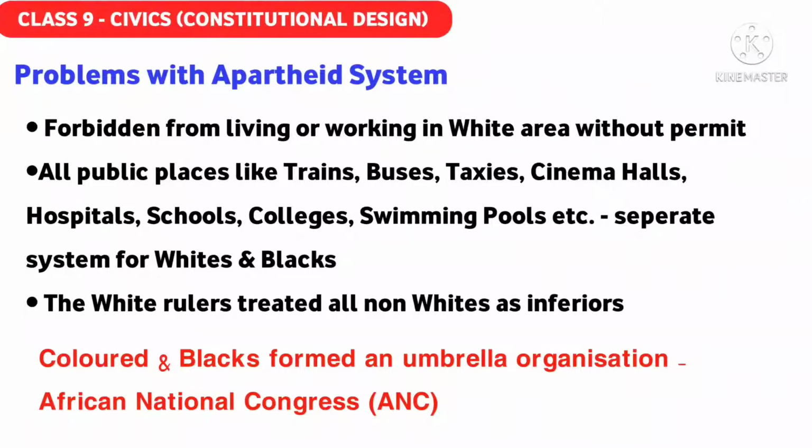Some of the white people are also good, and so they joined the ANC to support the black people, the non-white people. Several countries also announced apartheid as unjust and racist, but the white racist government continued to rule by detaining, torturing, and killing thousands of black and colored people.